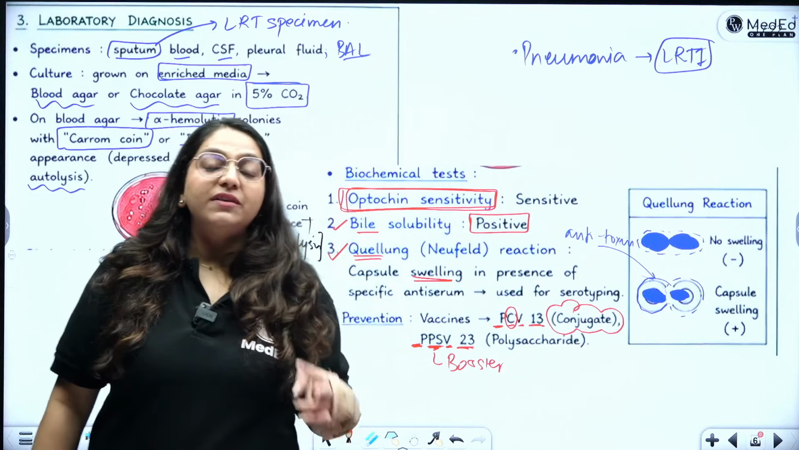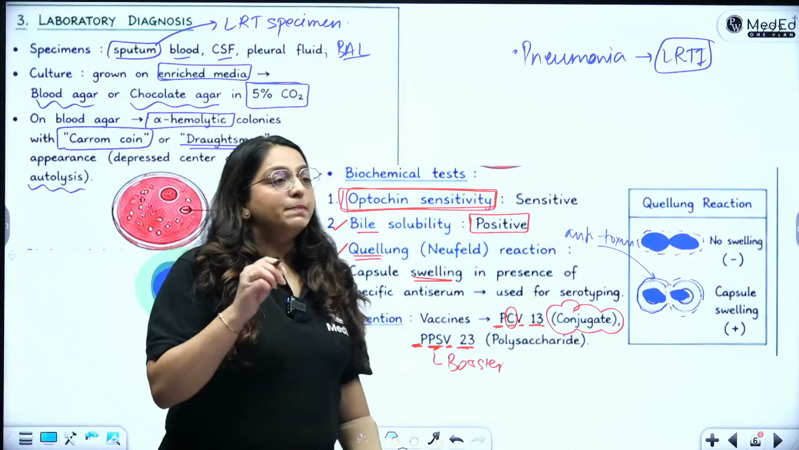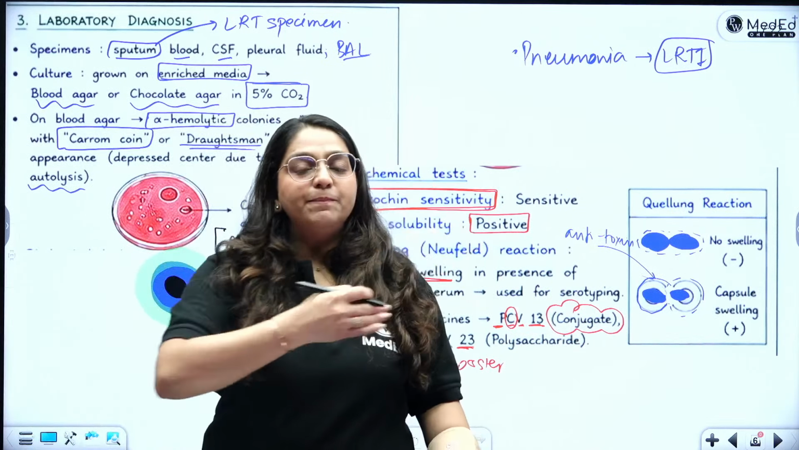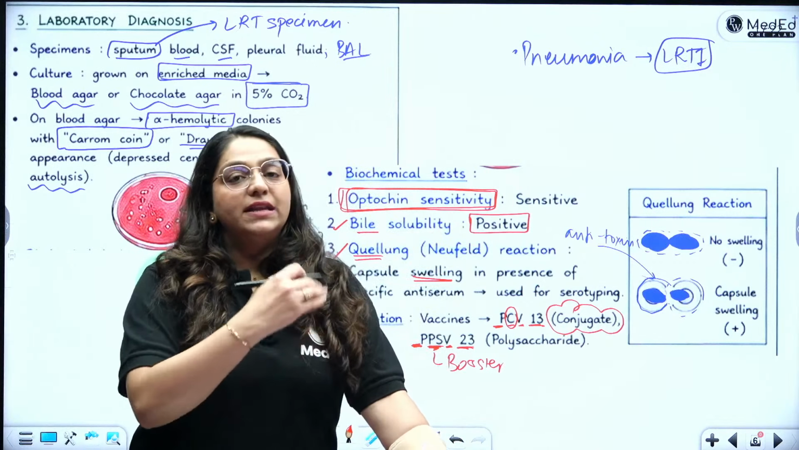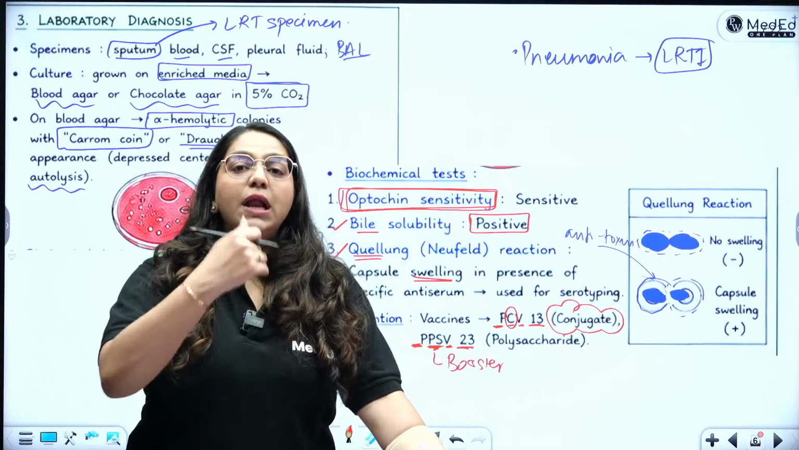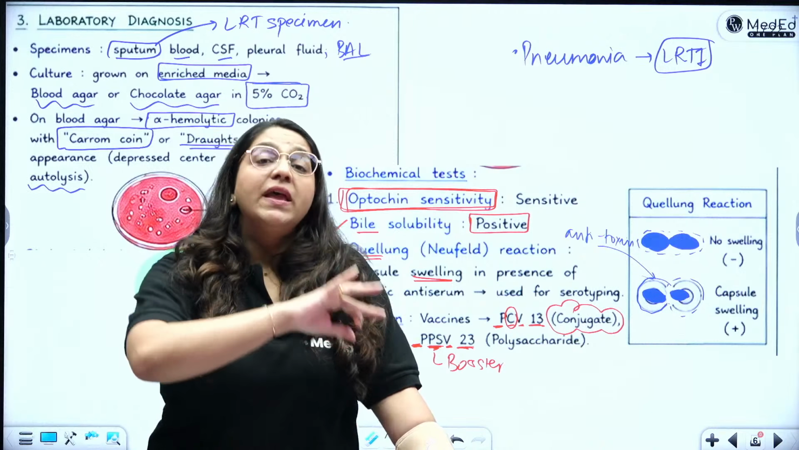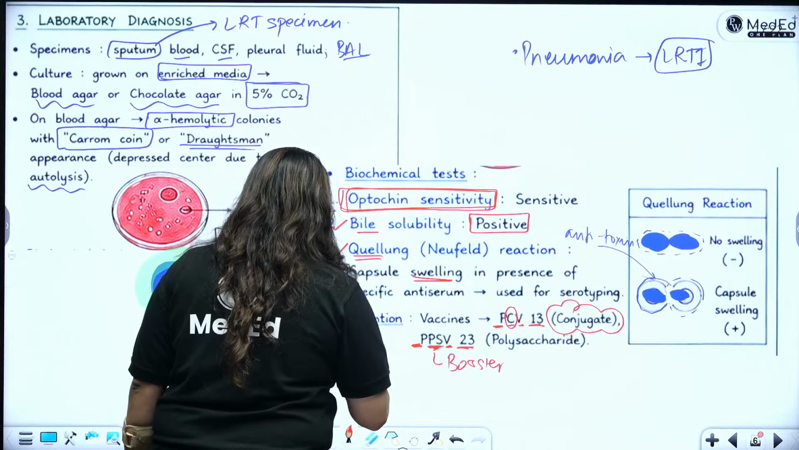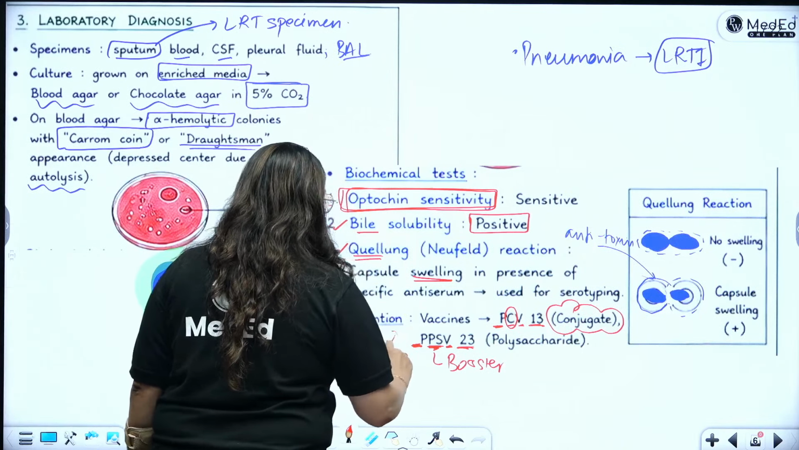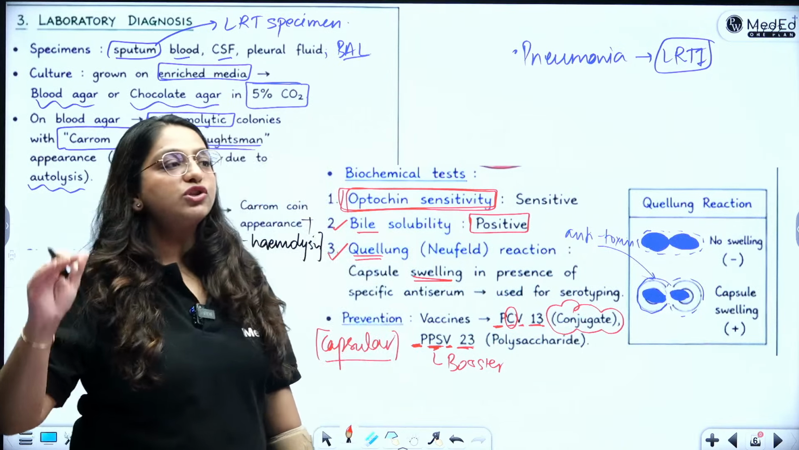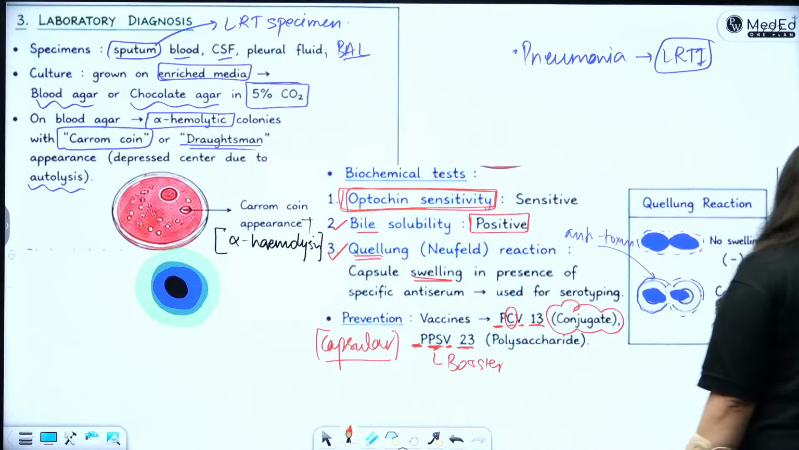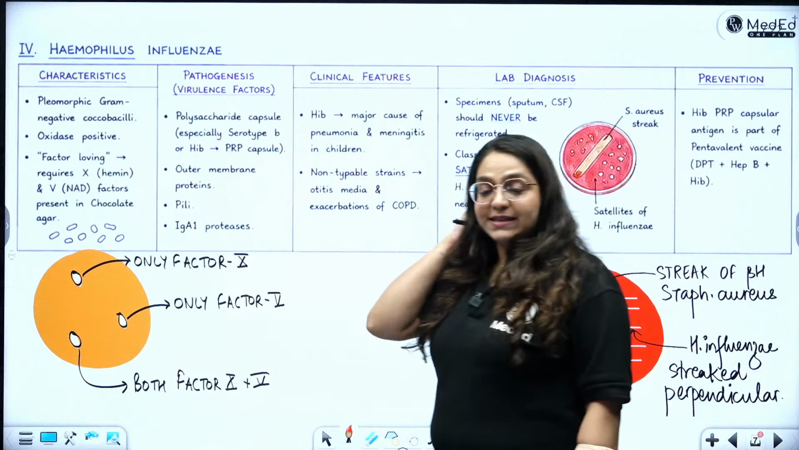So 2 important vaccines of pneumococcus are PCV 13, which is the pneumococcal conjugate vaccine, and PPSV 23, which is the pneumococcal polysaccharide vaccine. Both of them are capsular vaccines because the capsule is the most important feature of Strep pneumoniae. All right. So that ends Strep pneumoniae.